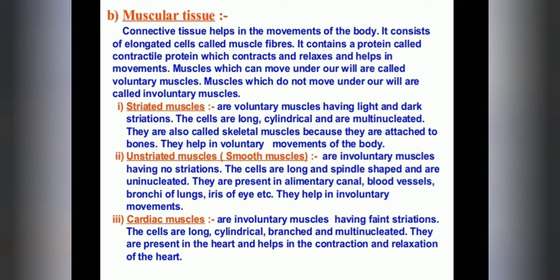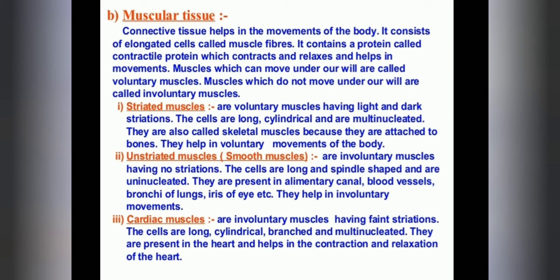They help in voluntary movement of the body, because the striated muscles are attached to bones that are under our control. This type of movement is called voluntary movement of the body.